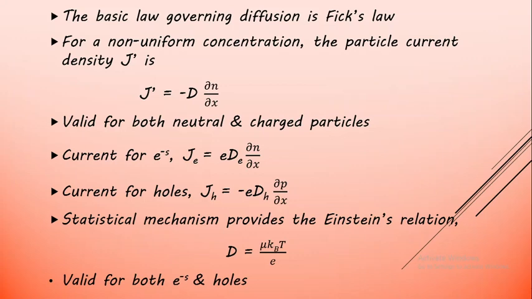So now we have got another transport coefficient, which is the diffusion coefficient. So this is about the concept of diffusion in the case of semiconductors. Next, based on these equations, we will be solving the diffusion equation for different types of carriers in our coming classes. Thank you.